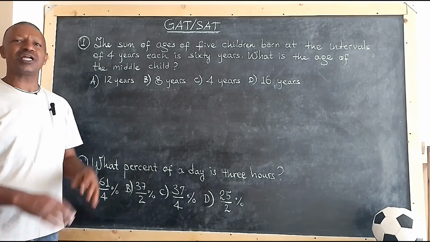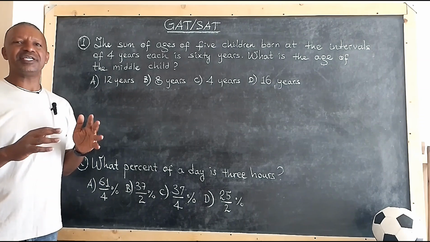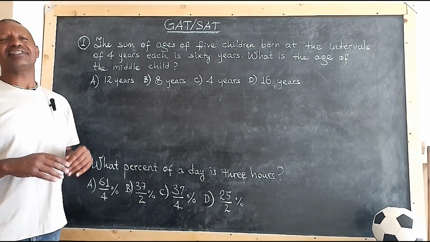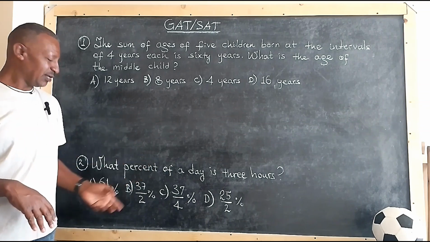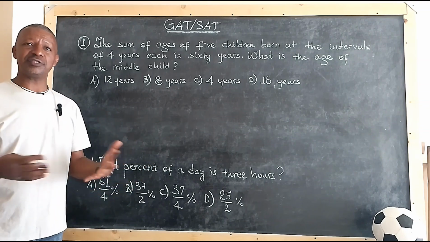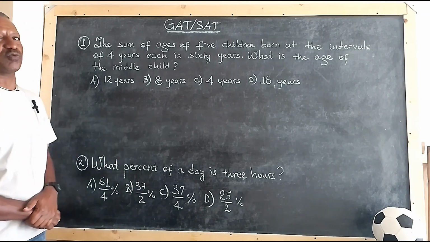The first one is an age question. Age questions can never be exempted from exams, internationally or locally. The second one is a proportion. It's just a percent proportion question. You can do it. It's very simple. Let's try to do the first one together.